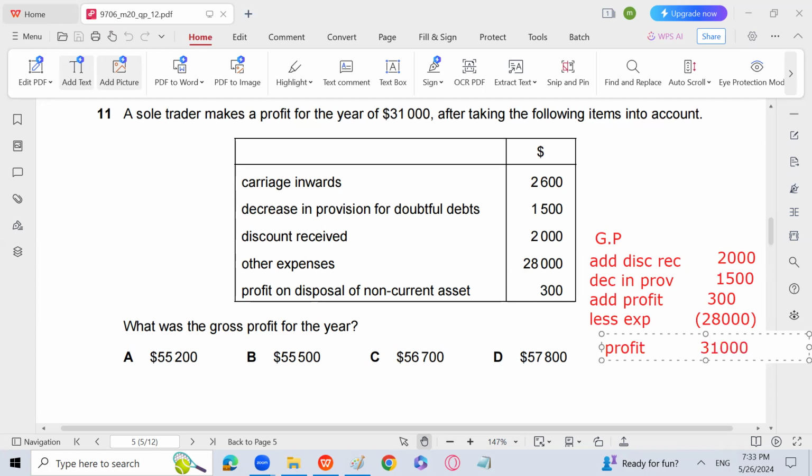So 31,000 plus 28,000 because you are subtracting it, minus 300, minus 1,500, minus 2,000, you will get the answer of gross profit. Because when you go reverse, those things which are added will be subtracted and those things which are subtracted will be added. 55,200 is the answer. That is A. 31,000 plus 28,000 minus 300, minus 1,500 and minus 2,000.